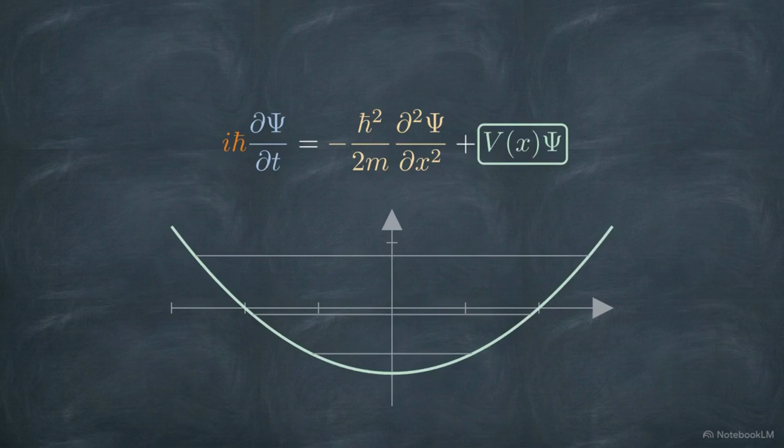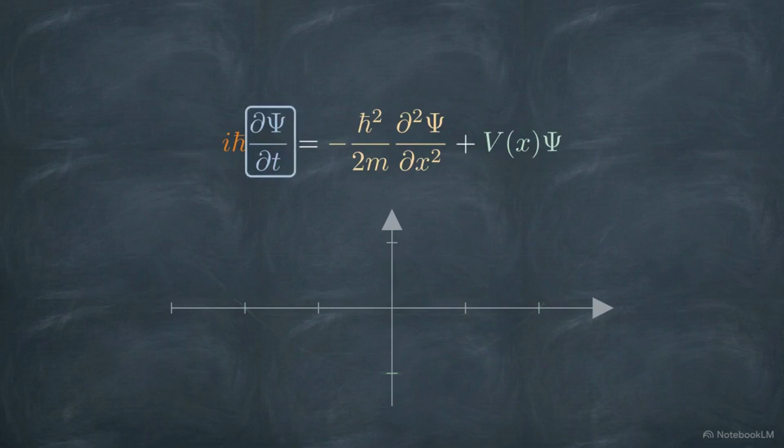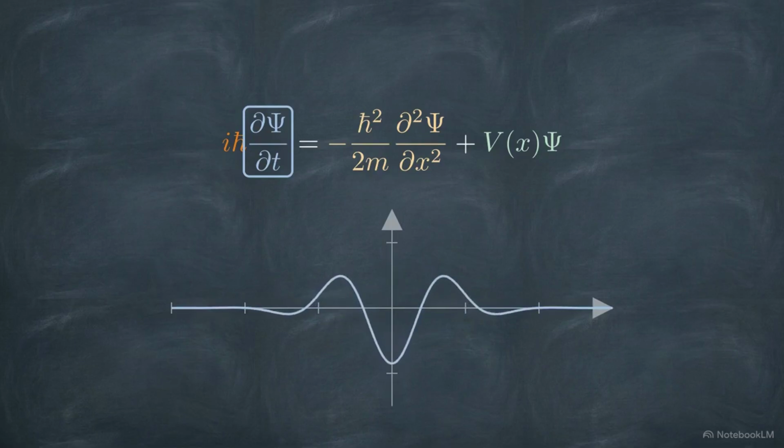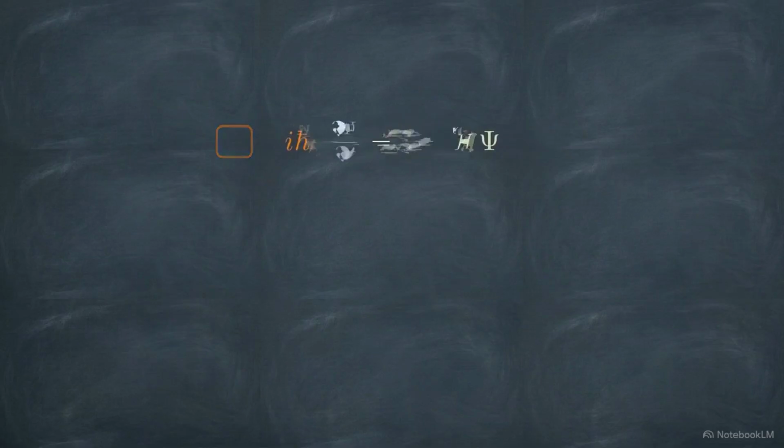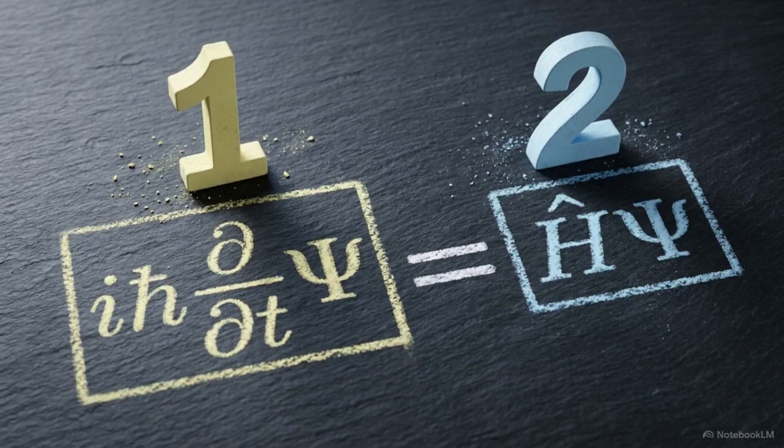On the left side of the equation, we find the first-order time derivative. This determines the exact rate at which the wave function updates from one instant to the next. And accompanying that time derivative is the reduced Planck constant, multiplied by the imaginary unit i. Notice the structural asymmetry here. The equation is second order in space, but only first order in time.